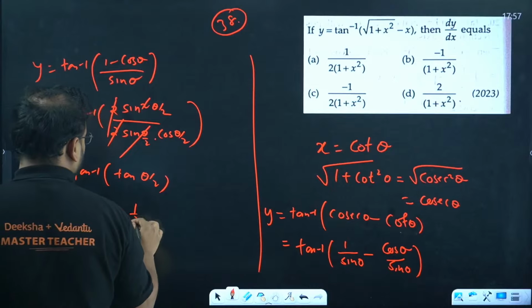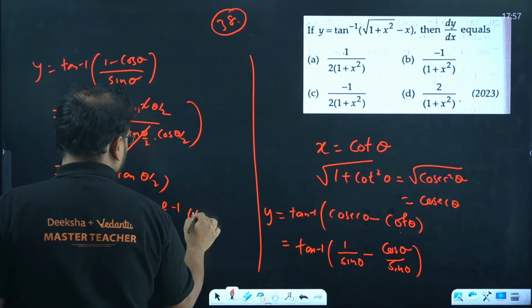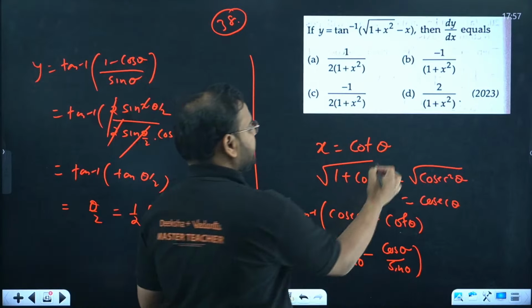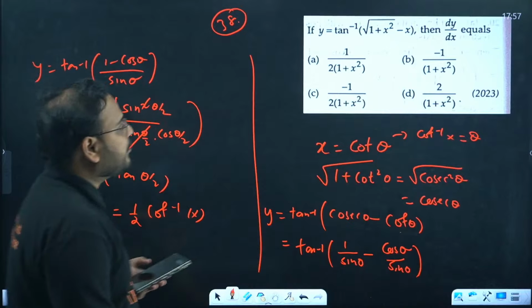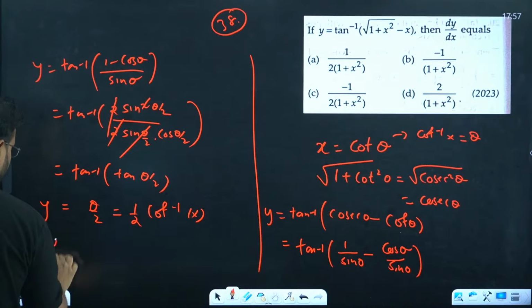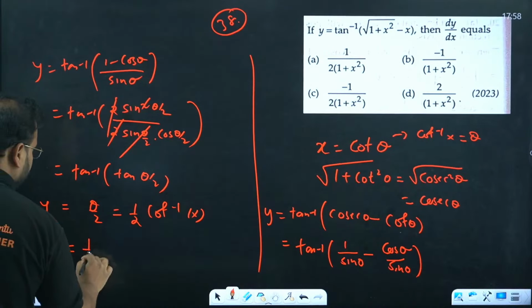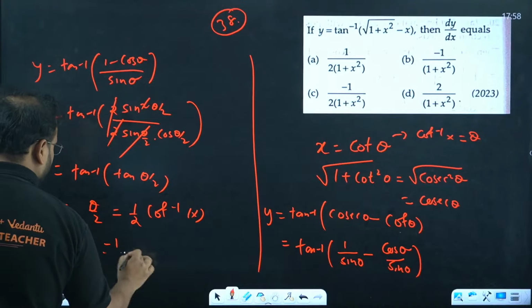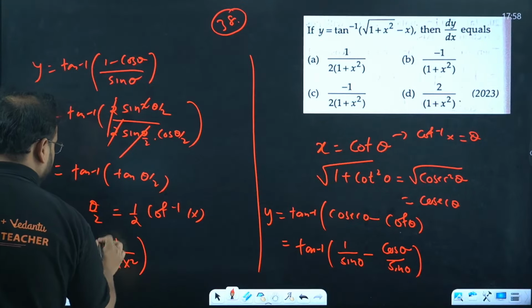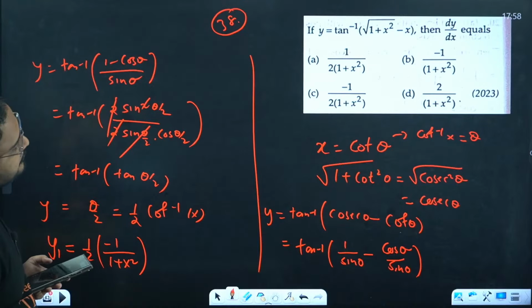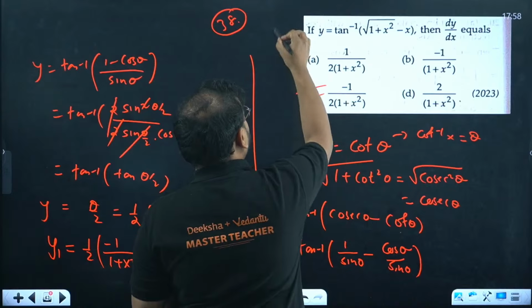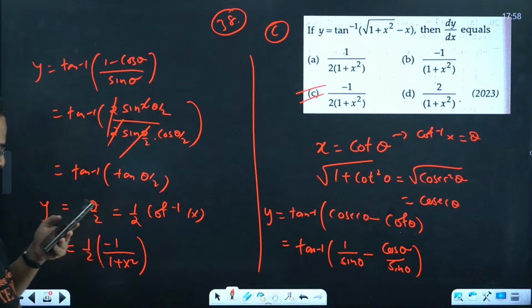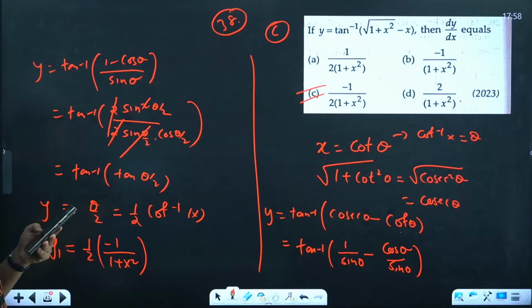I have taken cot inverse of x as theta. If x is cot theta, means cot inverse of x is theta. I'm looking for derivative, so differentiate. Y1 will become what? Half. Derivative of cot inverse, simply minus 1 upon 1 plus x square. Answer is what? C, I guess, right? C is the answer. 38 is C. Yeah. C is the answer.